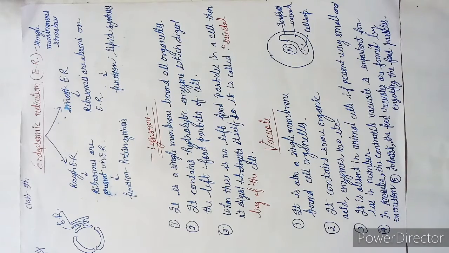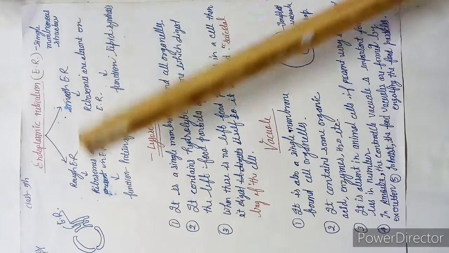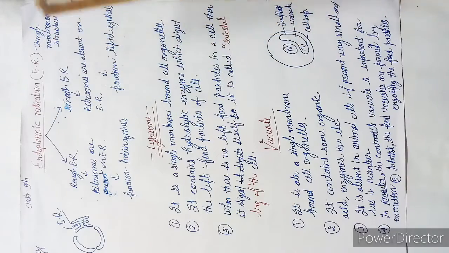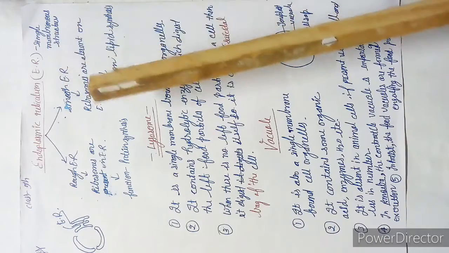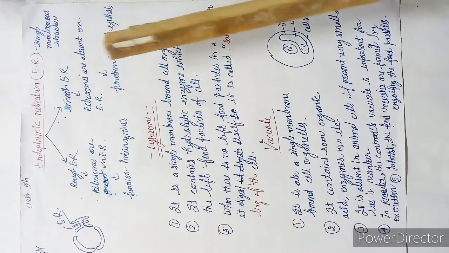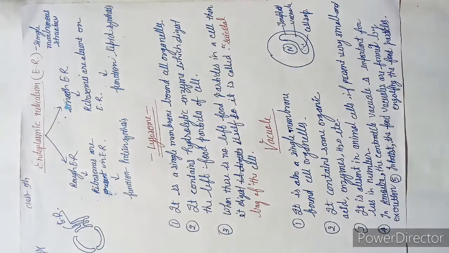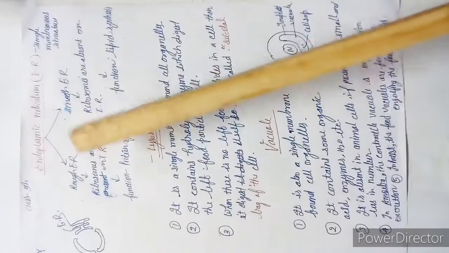In today's video we are going to discuss some very small cell organelles of a cell. In this sequence, first is the endoplasmic reticulum. We have discussed it a little in the previous lectures. In class 9th it is not in so much detail, so I have to maintain the standard of your class. If I tell everything in very detail, it will become very hard for you all to learn. So first, the endoplasmic reticulum.